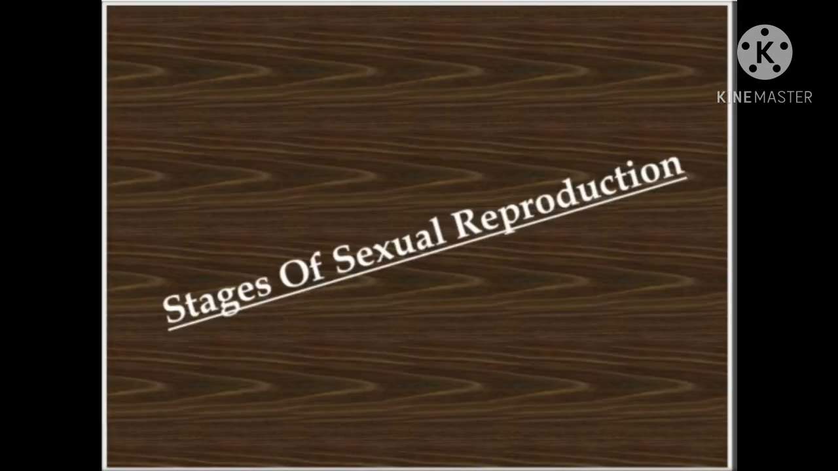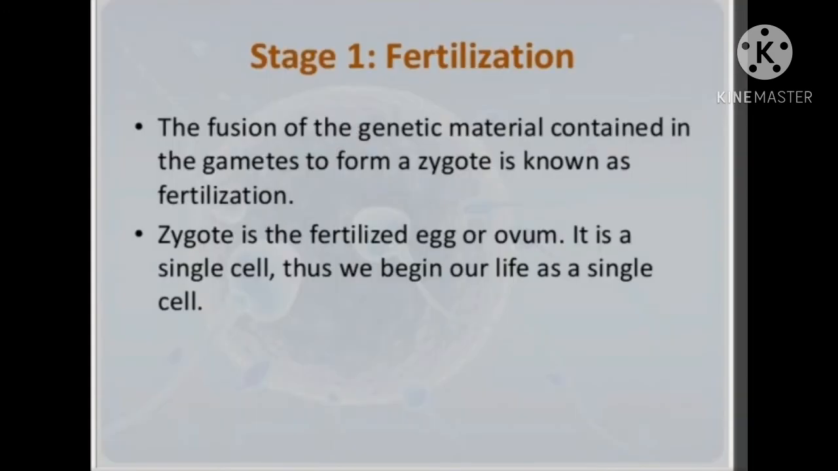Now, stages of sexual reproduction. Stage 1, fertilization. The fusion of the genetic material contained in the gametes to form a zygote is known as fertilization. Zygote is the fertilized egg or ovum. It is a single cell, and thus we begin our life as a single cell.